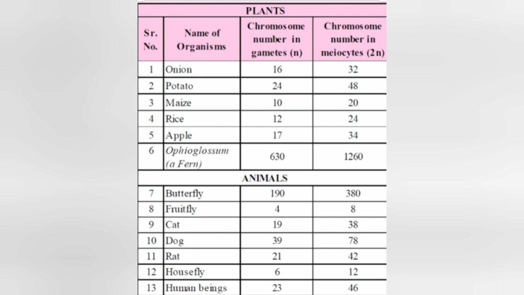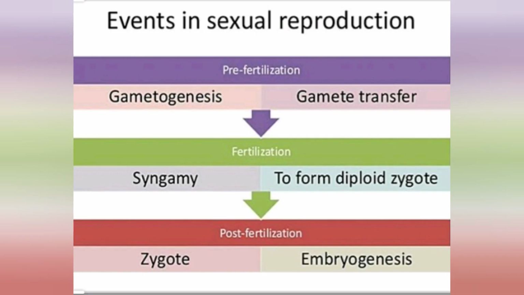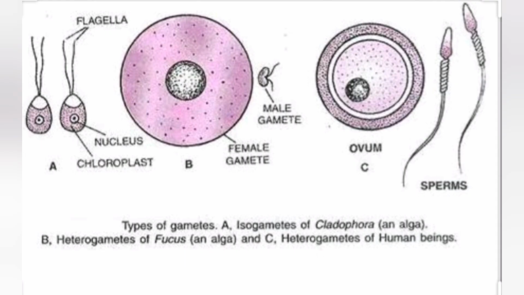Second is gamete transfer. It is the second event in pre-fertilization events. What is gamete transfer? It is the transfer of the gamete from one organism to another organism, that is from male to female or female to male. Male gametes generally need a medium to move towards the female gamete for fertilization. In most organisms, the male gamete is motile, that is, it can move, and the female gamete is stationary, it cannot move from one place to another. In some fungi and algae, both types of gametes are motile.